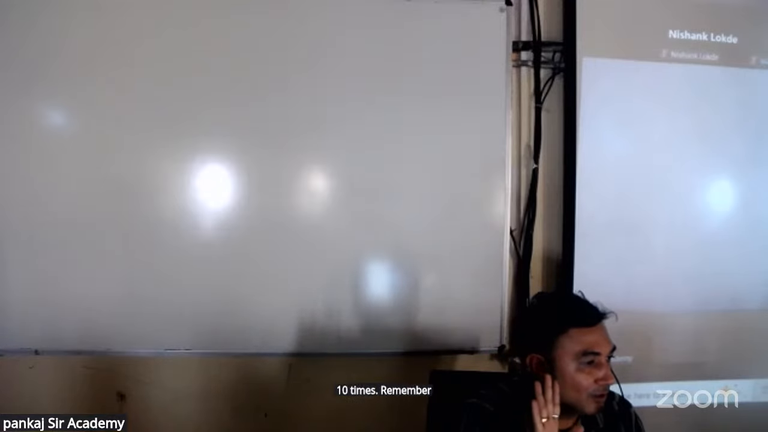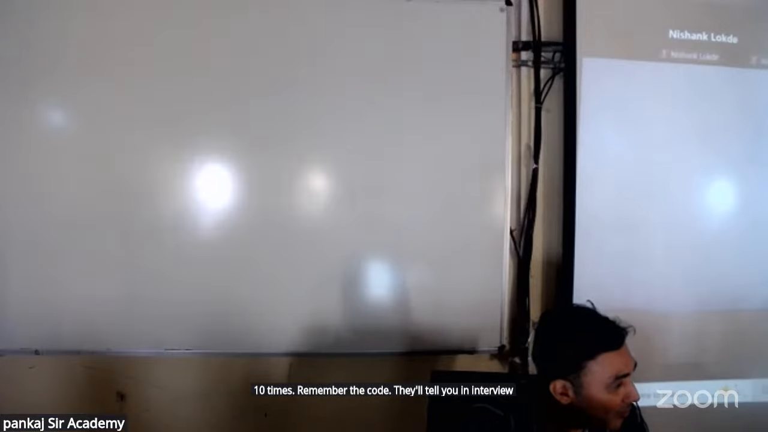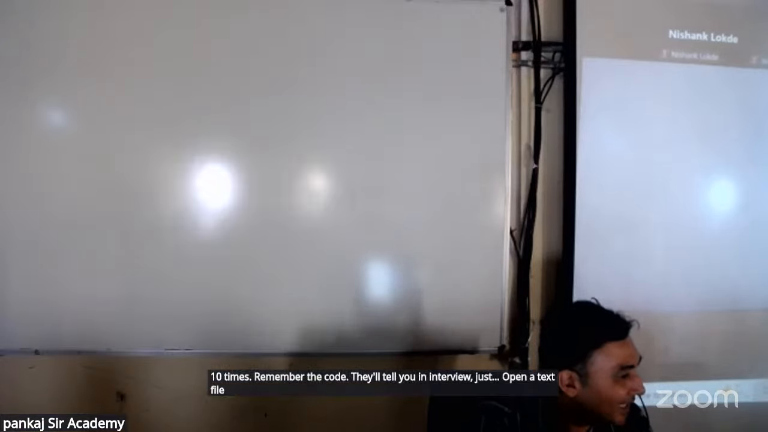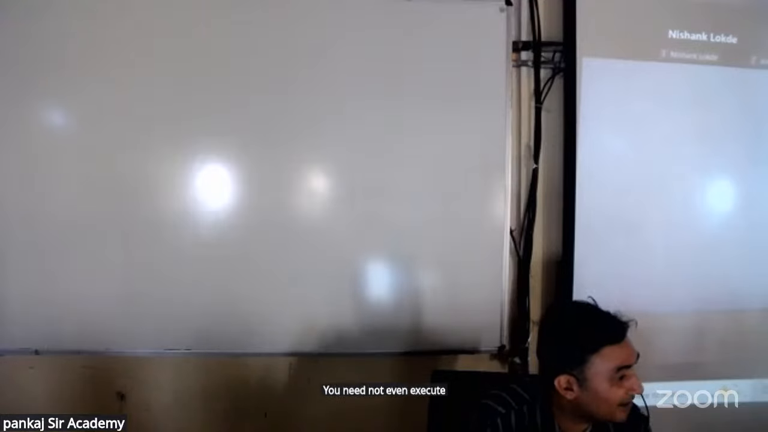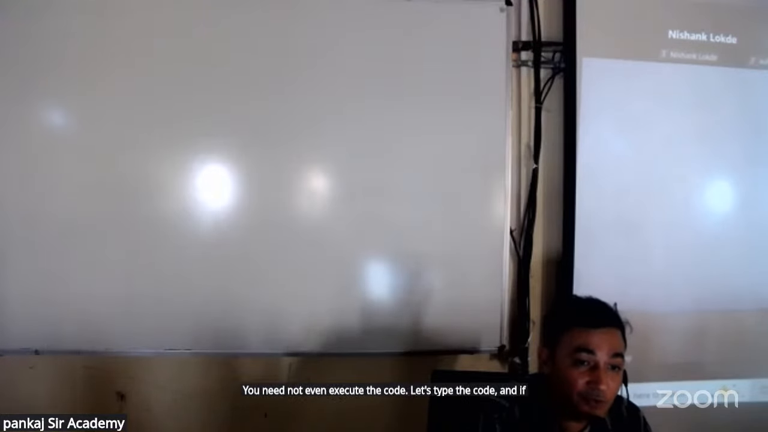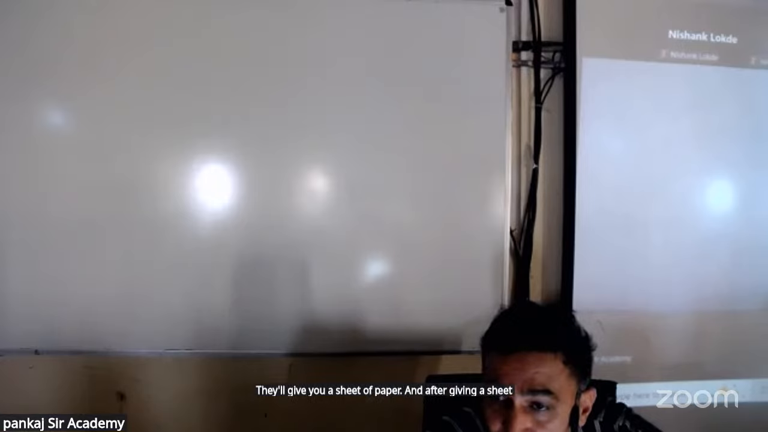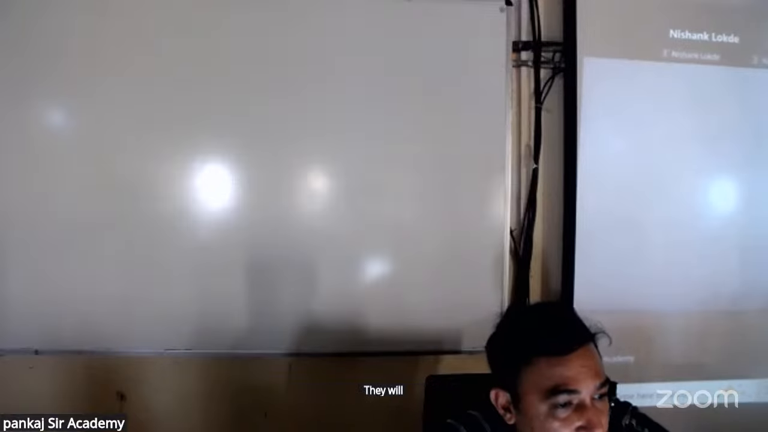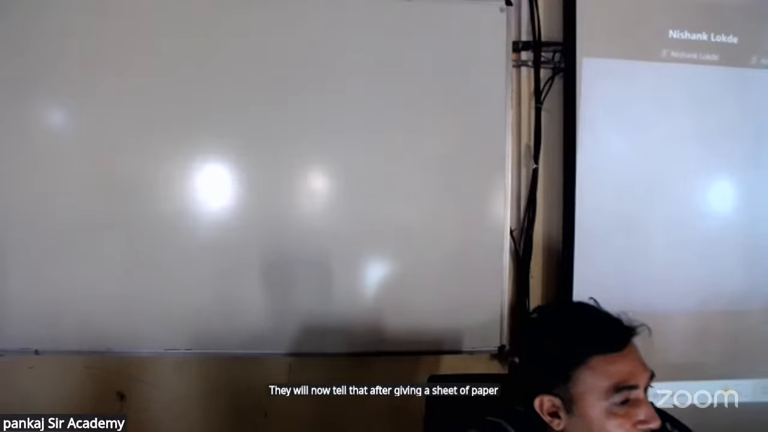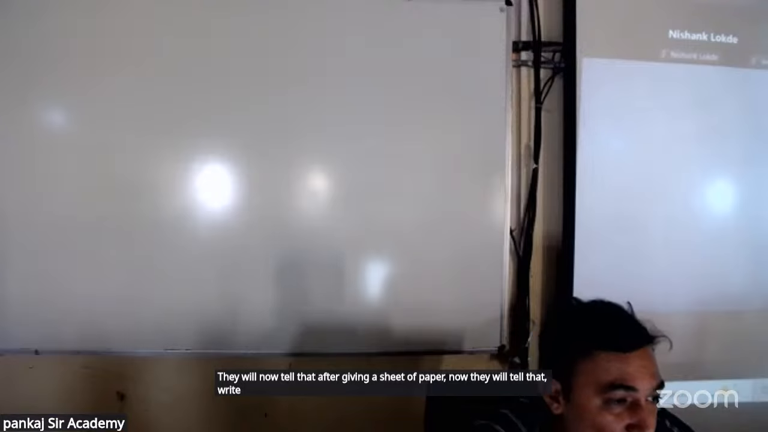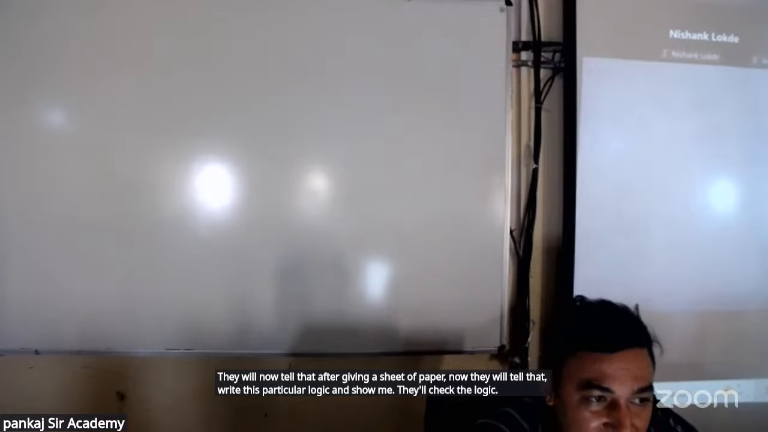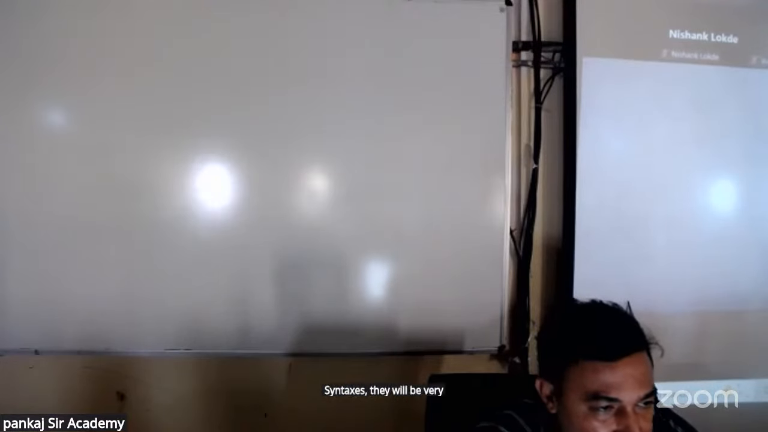Remember the code. They'll tell you in the interview, just open a text file, type the code. You need not even execute the code. And if you go for offline interviews, they'll give you a sheet of paper and tell you to write this particular logic and show me. They'll check the logic. Syntaxes, they will be very particular about it.